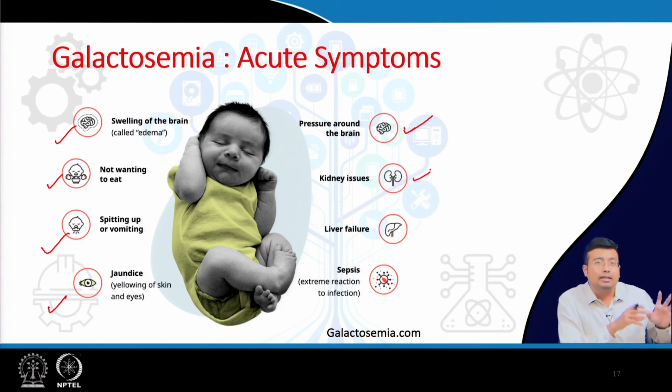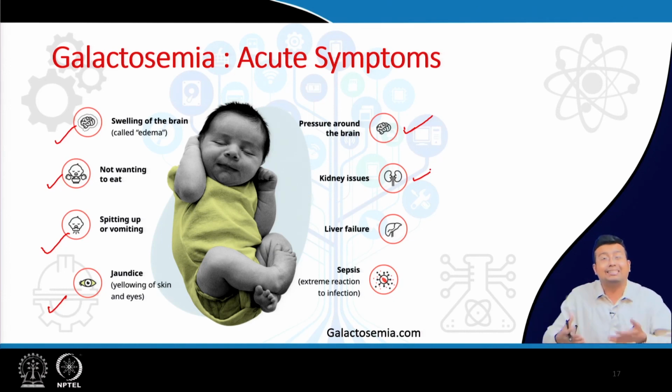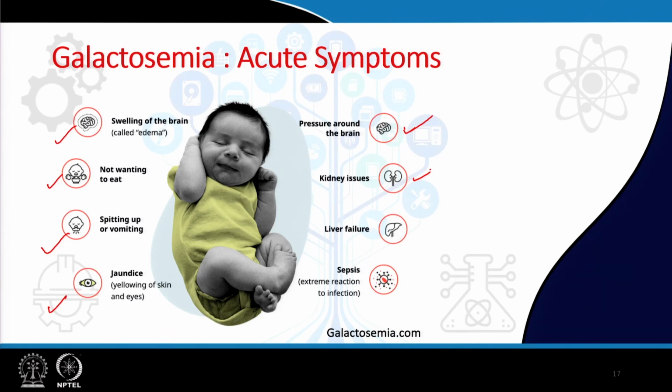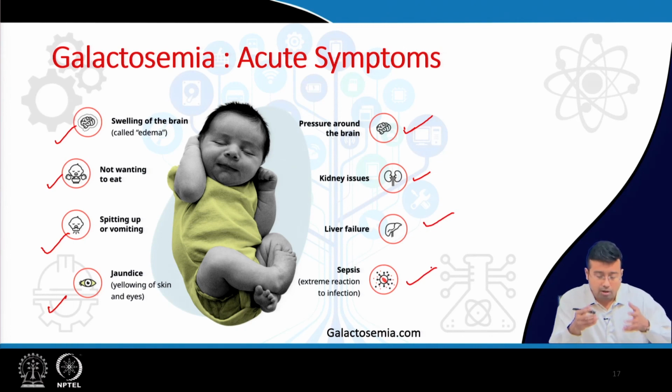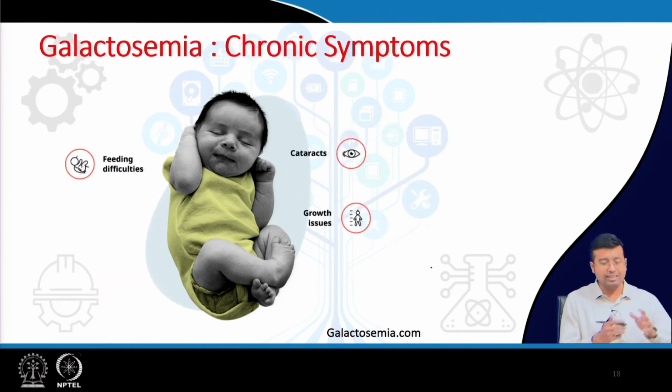Again, there will be kidney issues. Why? Again, due to deposition of multiple byproducts, there will be excess unconjugated bilirubin, and there will be problems of excretion of galactose. See, the kidney always tries to reabsorb galactose, but if it is in too much excess, it has to be filtered, and that leads to galactosuria, right. So, liver failure, and this leads to a compromised immune state because the body is not getting enough nutrition, right.